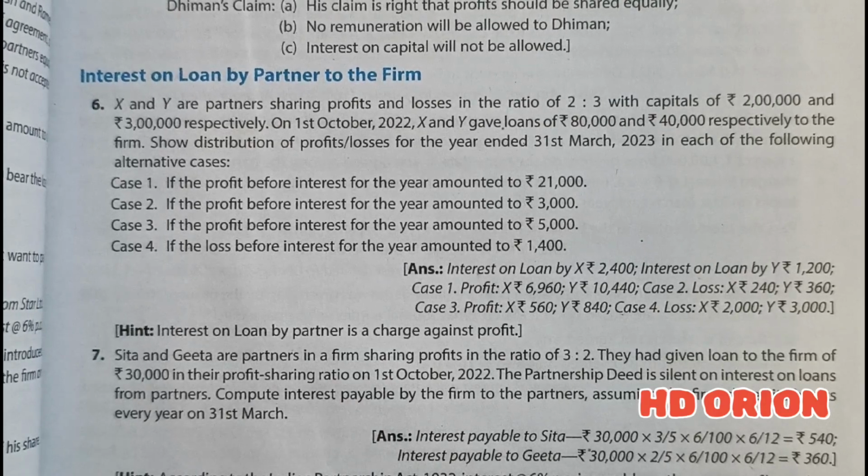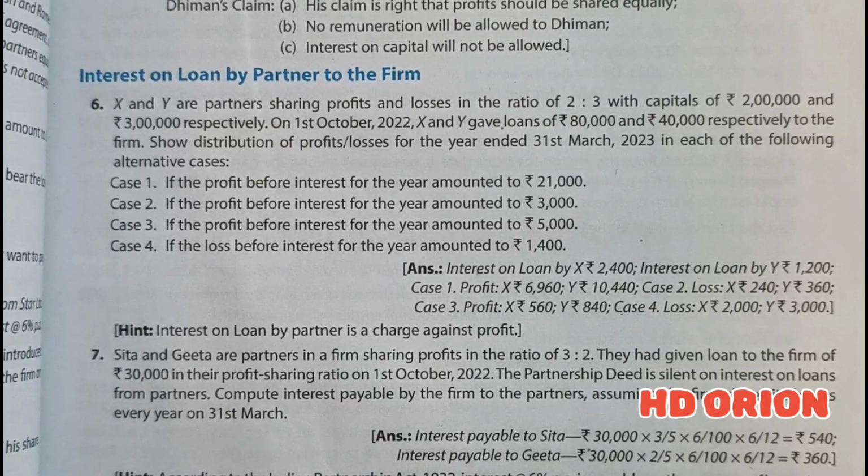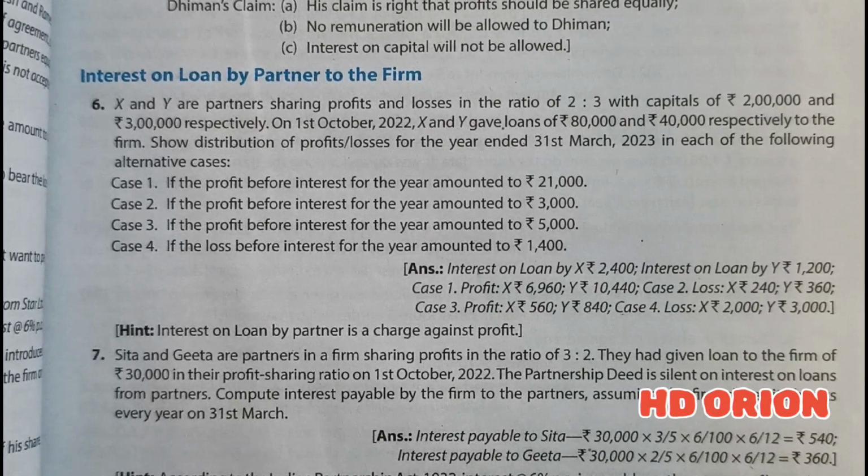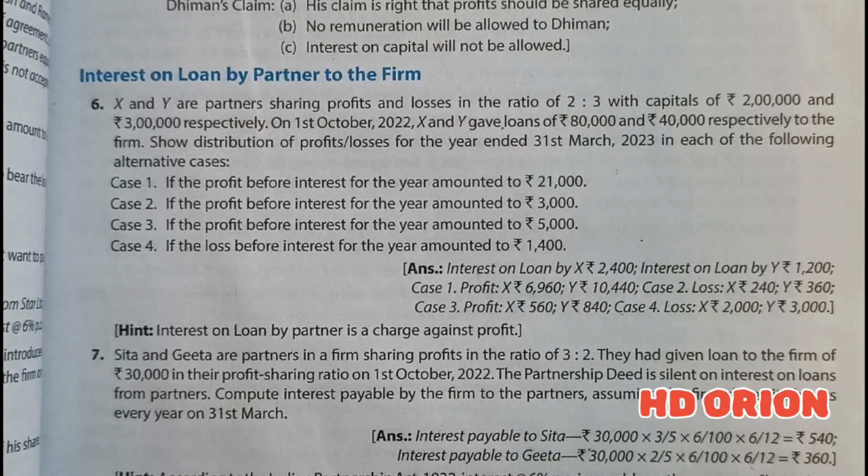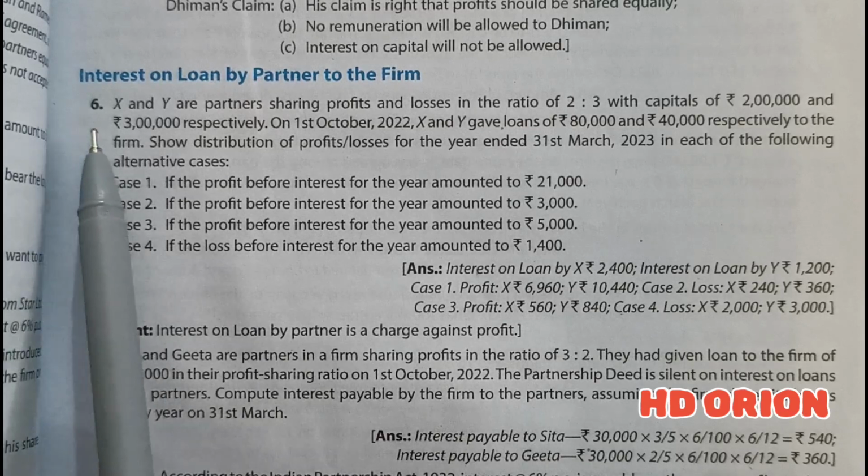Interest on loan by partners to the firm, question number 6. There are circumstances in which a partner gives a loan to the firm, and as per the partnership deed, the recommended interest is paid. But if interest is not suggested in the partnership deed, then the Indian Partnership Act 1932's provisions are applicable. In that case, 6% per annum interest is to be provided on such loans. So let us see some questions.